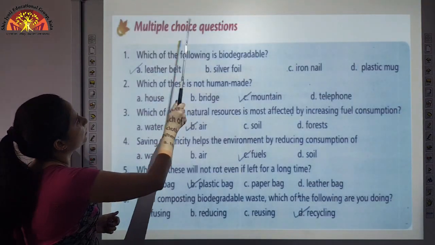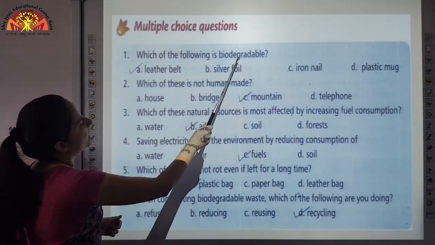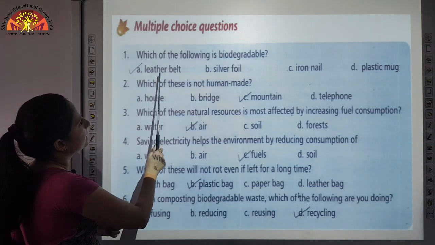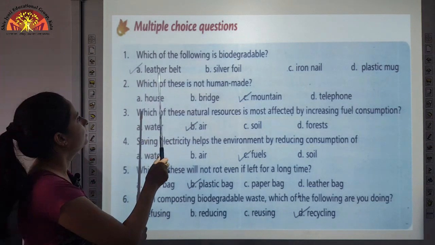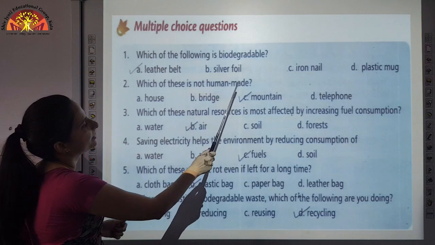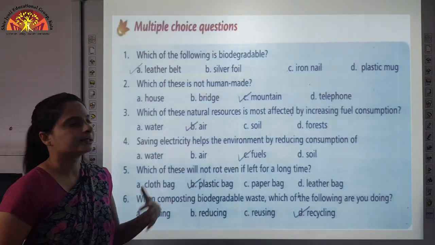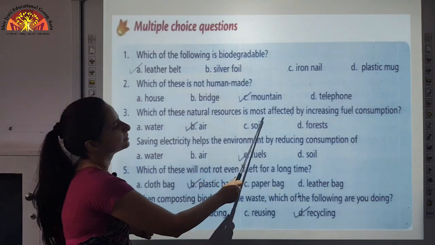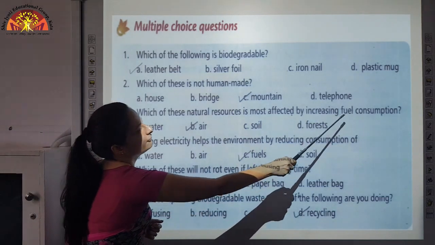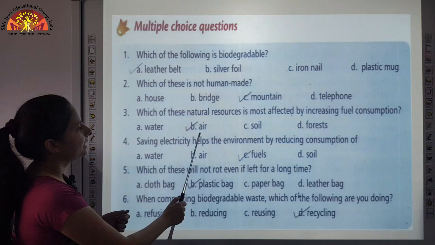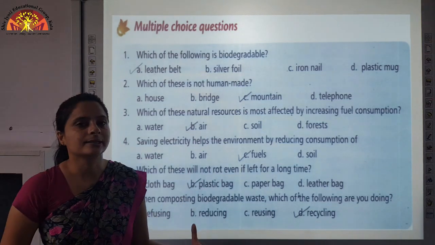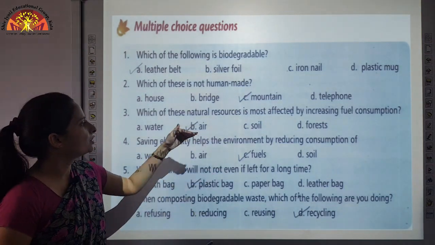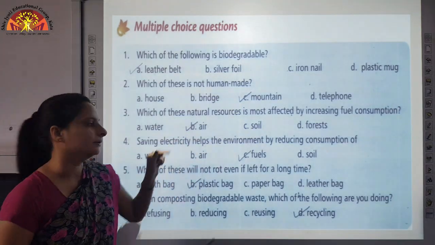Now multiple choice questions. Which of the following is biodegradable? A is the correct answer, leather belt. Which of these is not human made? Mountain, as it is a natural feature. Which of these natural resources is most affected by increasing fuel consumption? That is air. If you increase the consumption of fuel, the most affected natural resource is air.